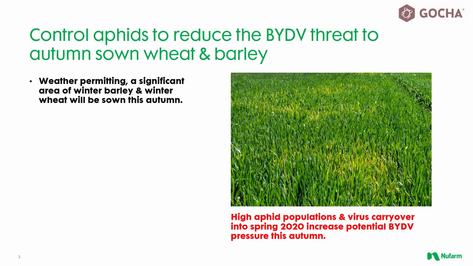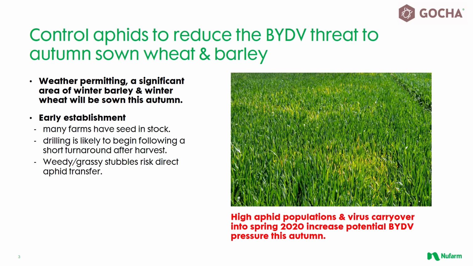Grasses in field margins, weeds in field, and volunteer cereals growing in stubbles all provide a resting place for aphids that act as a source of infection for subsequent spread to emerging crops. Early establishment means that crops are likely to emerge when cereal aphids are still more active in warmer weather. In years gone by, seed treatments would have provided cover for the first 6 weeks of the crop's life, with possibly a follow-up foliar treatment required on the earliest crops to emerge, especially if the weather remains mild.